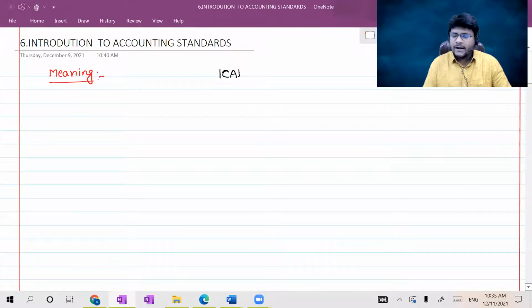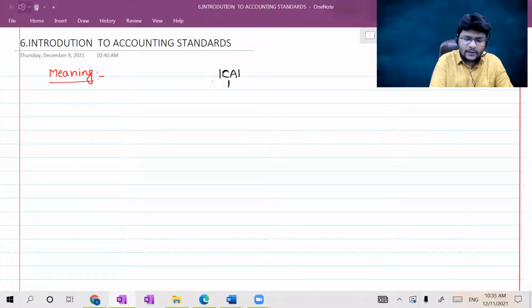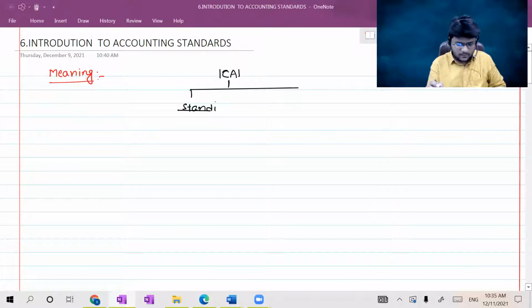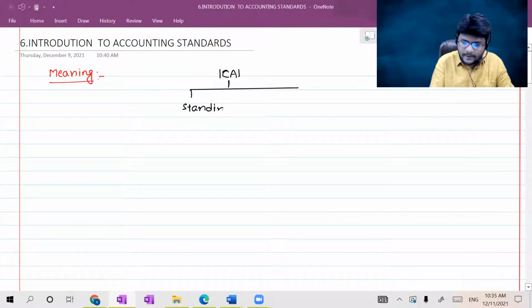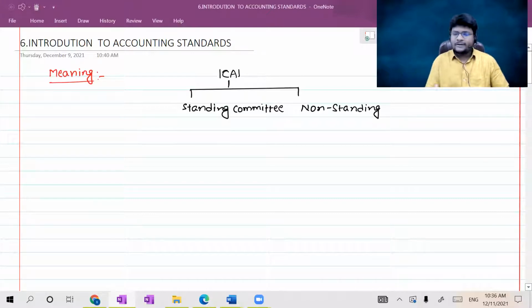ICAI has two types of committees. One is known as the standing committee. Another one is known as the non-standing committee. Sir, what is the meaning of a standing committee? What is the meaning of a non-standing committee?